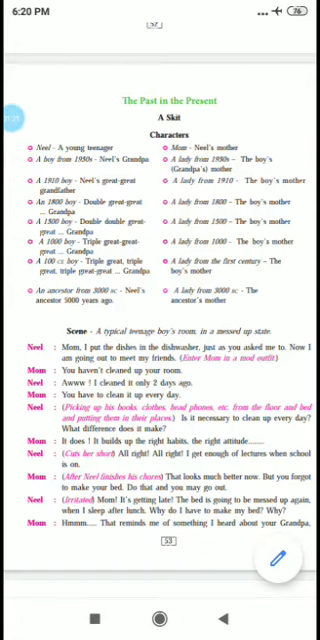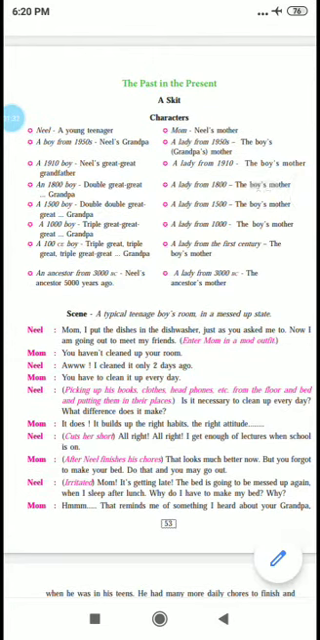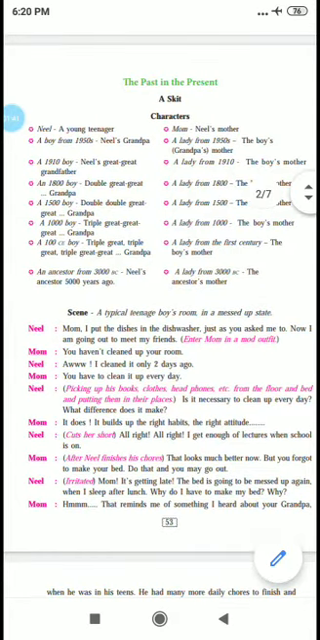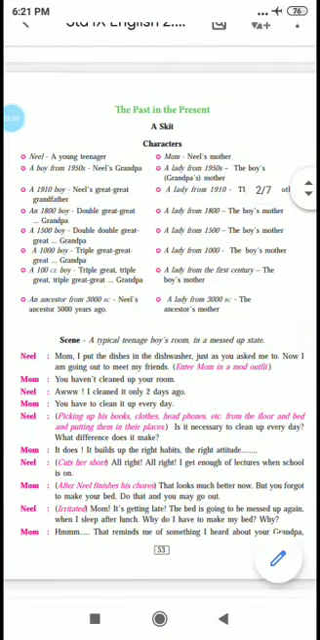Then we'll go back to 1910. He is Neil's great great grandfather, and then a lady from 1910, that is the boy's mother. Then a boy from 1800, double great great grandpa, and that double great great grandpa's mother in 1800. The next character is from 1500, a boy, double double great great grandpa, and then a lady from 1500, the boy's mother. And then we go back to 1000. Here is also a boy, Neil's triple great great great grandpa, and obviously his mother from 1000.